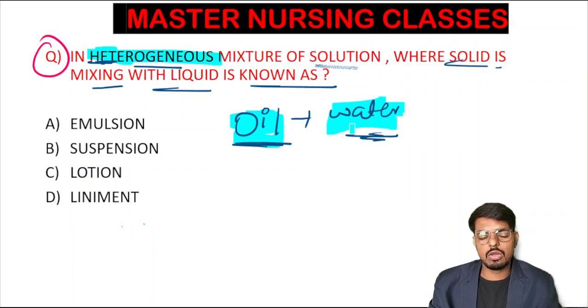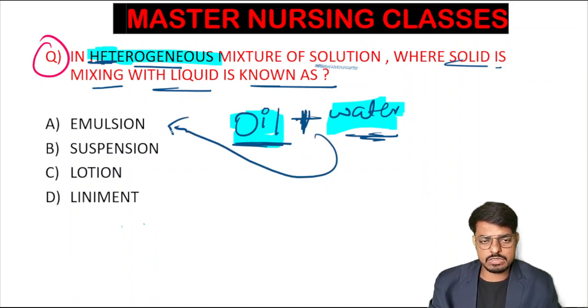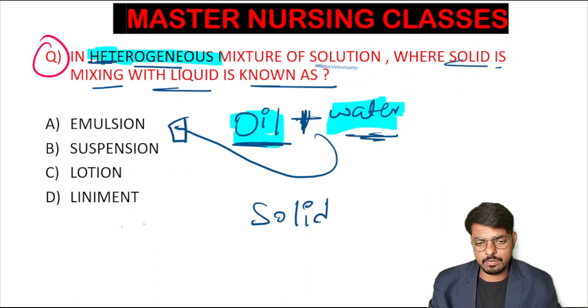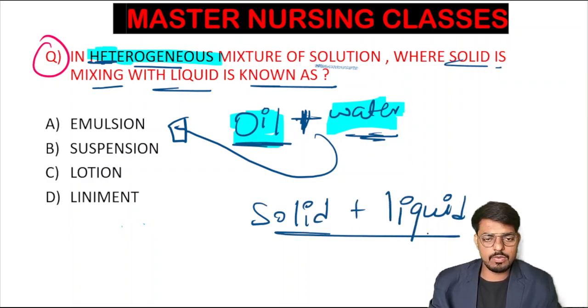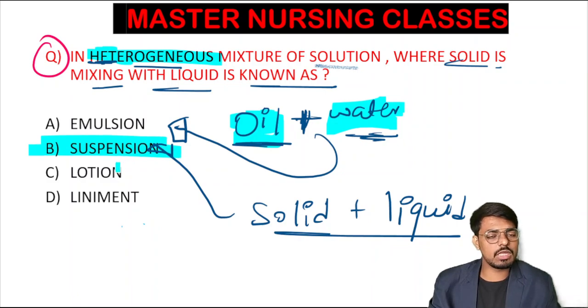When two different components are mixed, and we are mixing liquid plus liquid, we call this an emulsion. Here in this given situation, solid plus liquid is there. Solid plus liquid, we will call a suspension. Very important, you have to keep this in your mind. This question will also come in the exams.